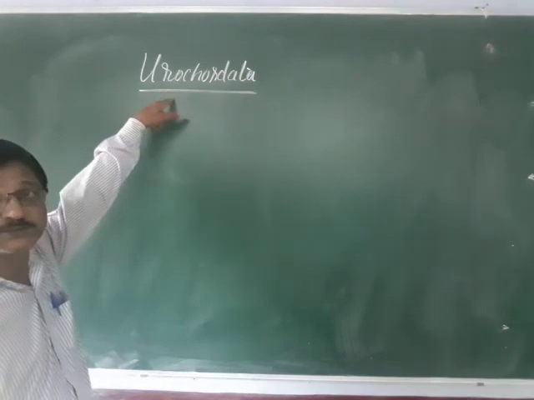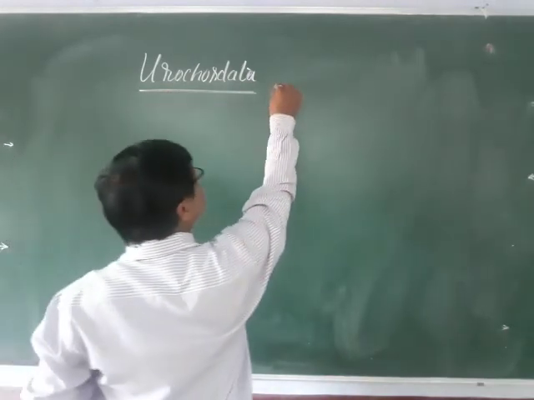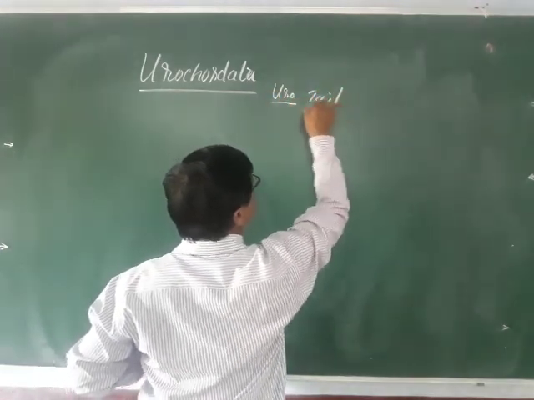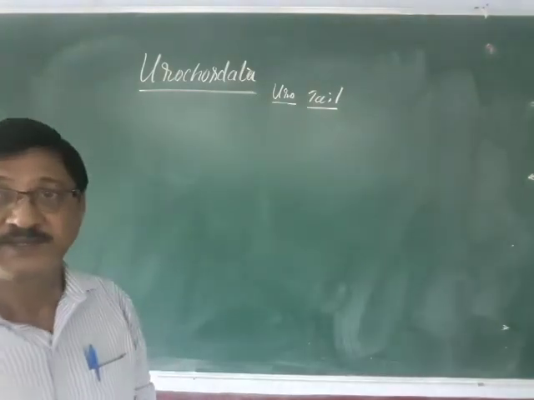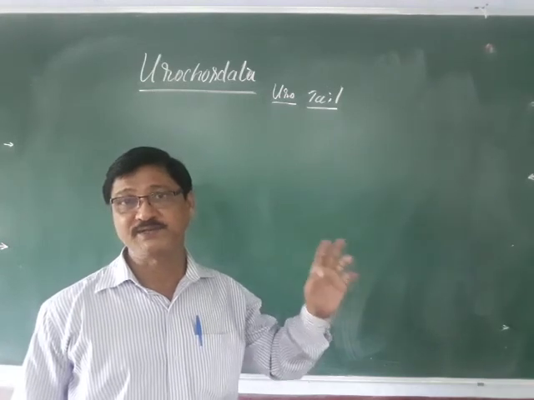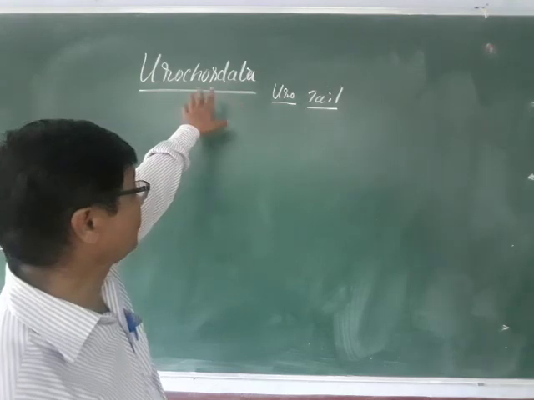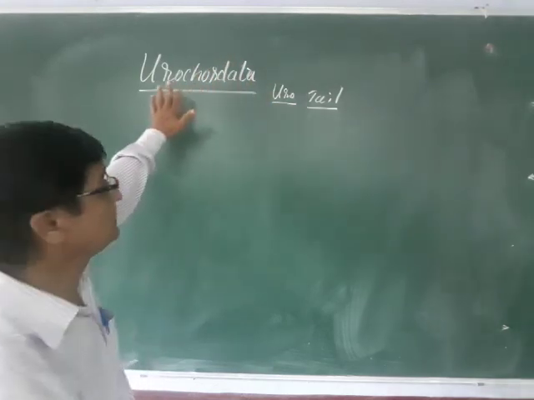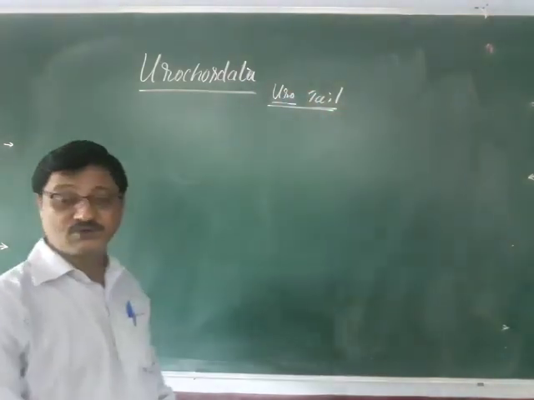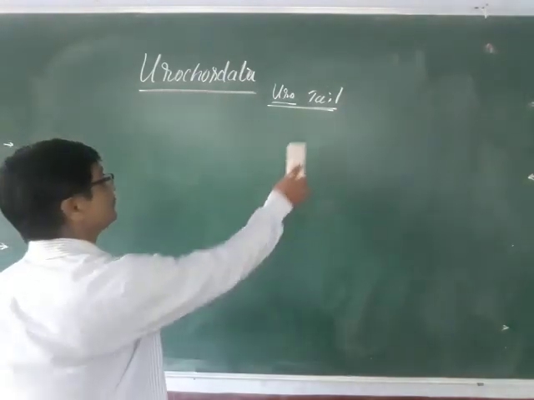But here let us study about urochordate. The term uro means tail. In the tail region, the notochord is present. The presence of notochord in the tail region, and such animals are said to be the urochordata. Chordata means notochord here, present in the tail region. Uro means tail, remember. So they are called the urochordates.